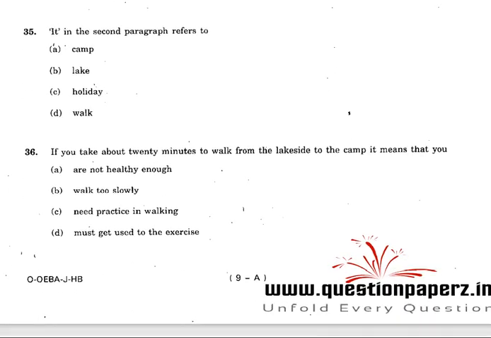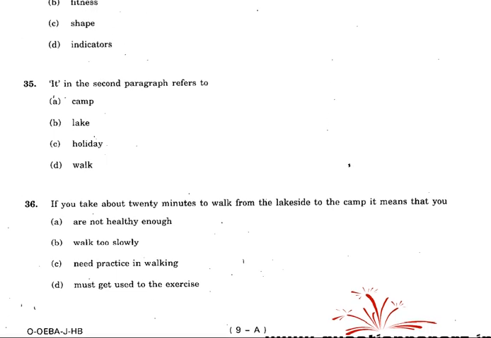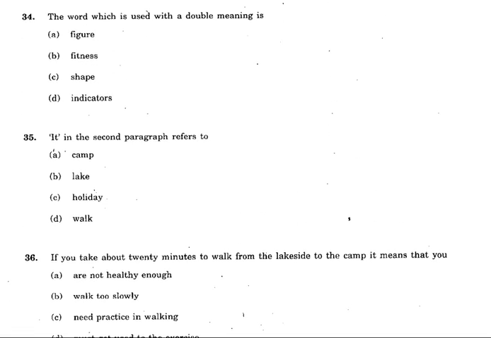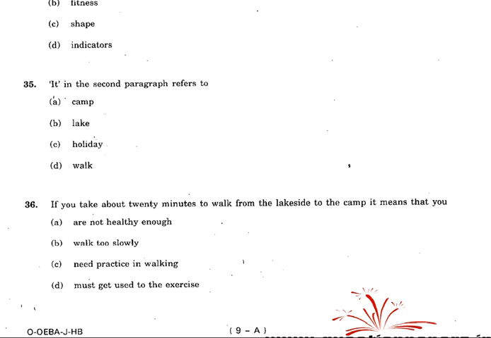If you take about 20 minutes to walk from the lakeside to the camp, it means that you're not healthy enough. So what is the answer for that? That is what we have to look for. Walk too slowly, need practice in walking, must get used to the exercise.